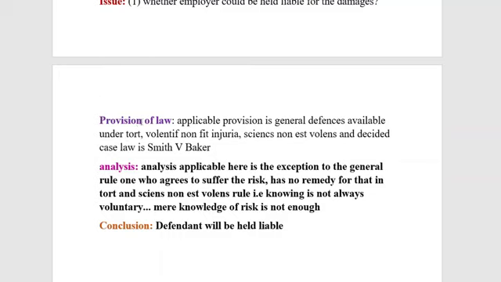That means the applicable provision of law here is volenti non fit injuria, and we know the meaning of volenti non fit injuria. So here we have to discuss the exceptions with regard to it. The exceptions are scienti non fit injuria. What it says here is that mere knowledge of risk is not enough. Here knowing is not always voluntary. These are the things we should know.